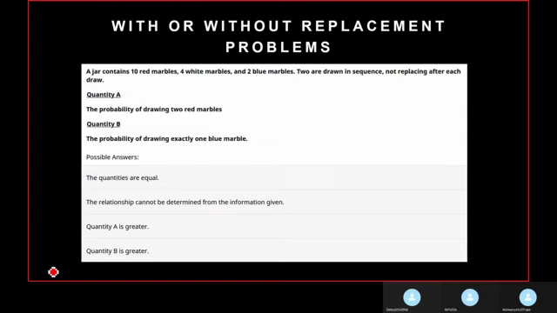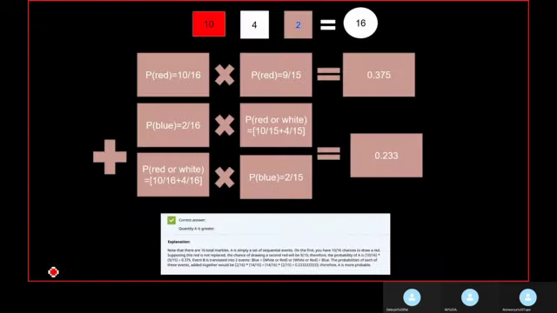Quantity A is the probability of drawing 2 red marbles. Quantity B is the probability of drawing exactly 1 blue marble. We have to calculate the two quantities, and then the answer will be which one is greater. So try this problem and we'll see the solution. Pause the video and try the problem. Coming to the solution part.